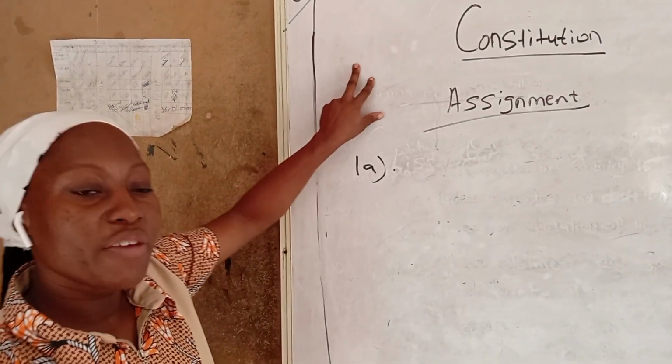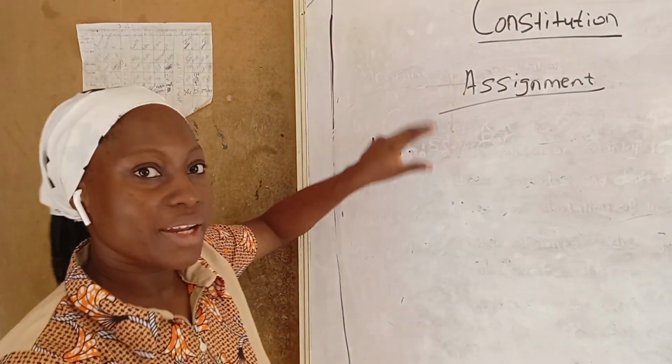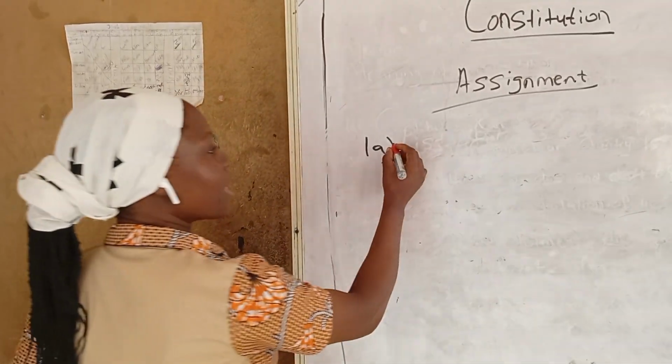So after we have deliberated today, I will give you an assignment, which is to be submitted tomorrow.